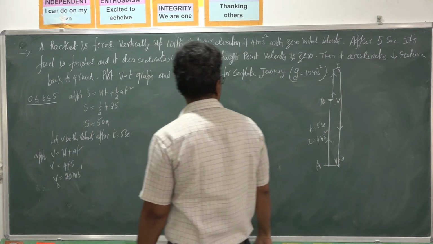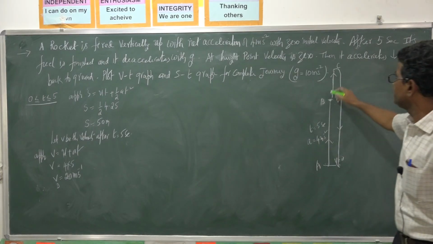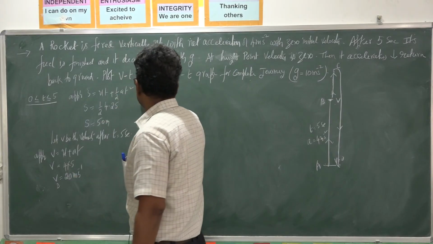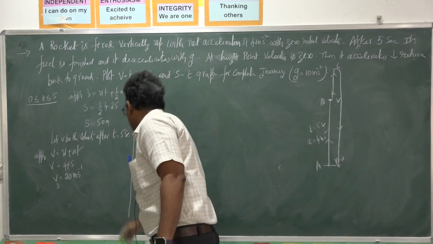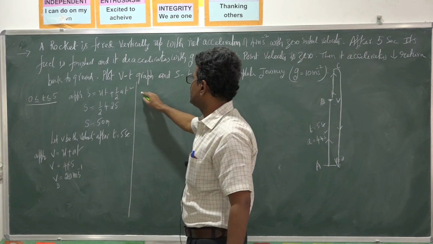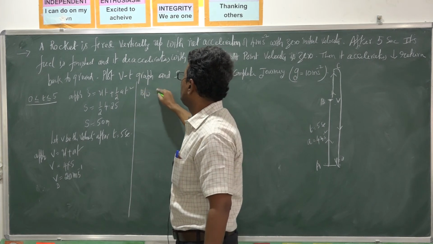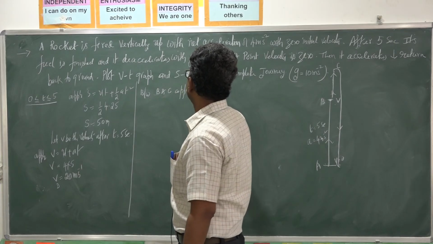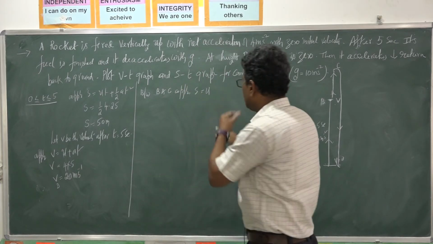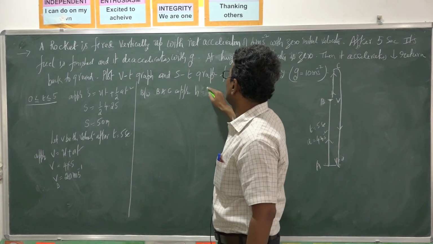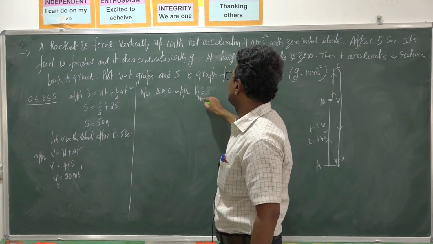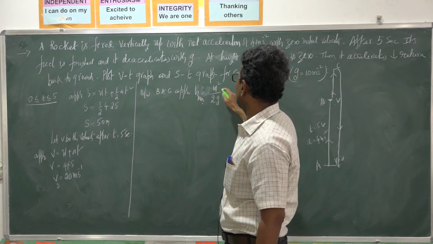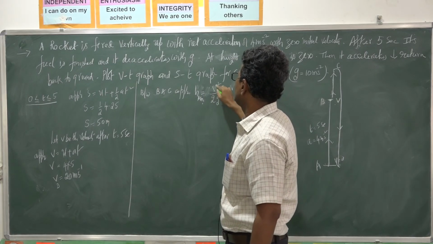Now, how much does it travel between B and C? I want the distance BC. Between B and C, I am applying directly the maximum height formula, h = u² by 2g, that is here v² by 2g.